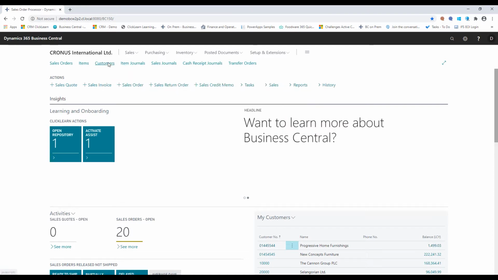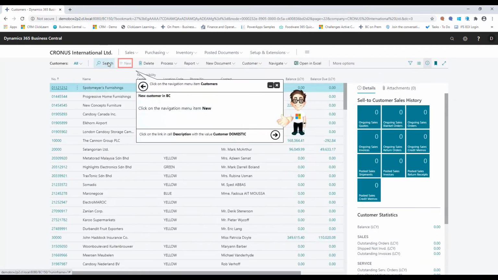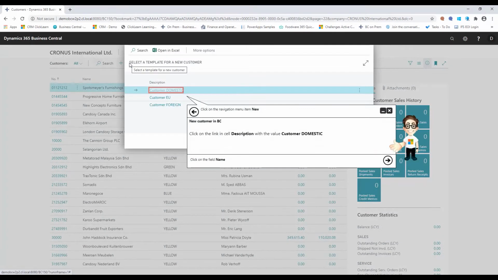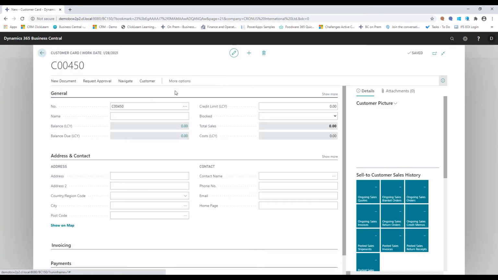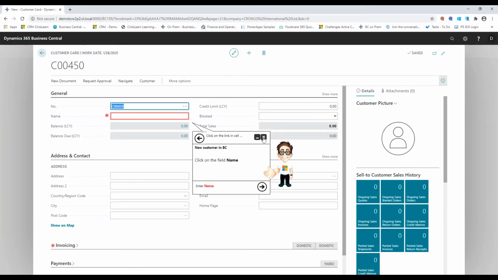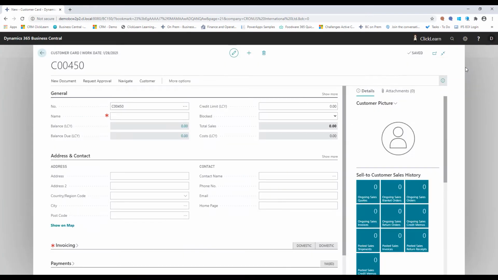So not only do we get the 7 different learning formats to understand and learn the material and the processes, but we also get this little friend here that will guide us on top of the live system in those times where we need a quick refreshment of how we do this process, and he will now guide us through it. Now, he knows exactly when I'm going along to the next step, so I don't need to tell him to progress to the next step. He will automatically move along as the system updates. And when I'm all satisfied, I know now where I am and I can continue. I can, of course, always just turn him off and continue in the live system as desired.